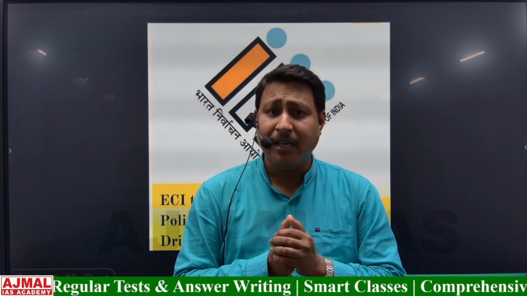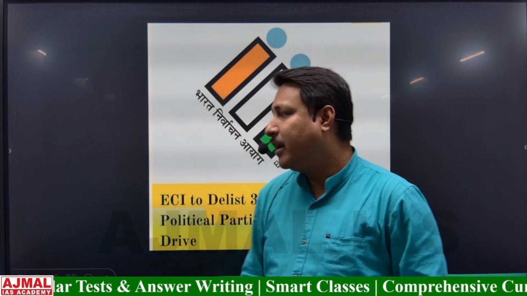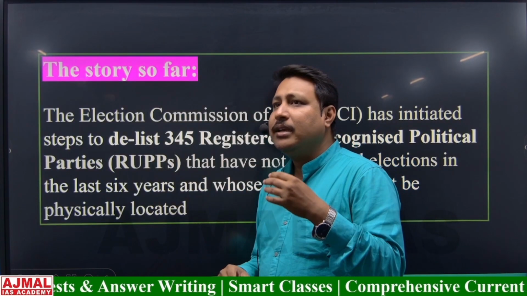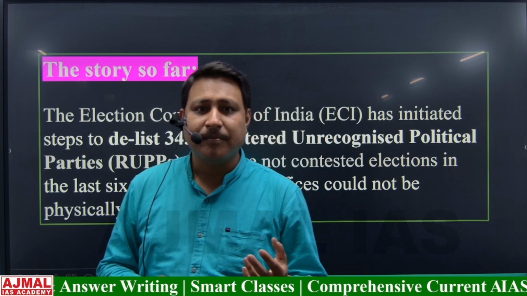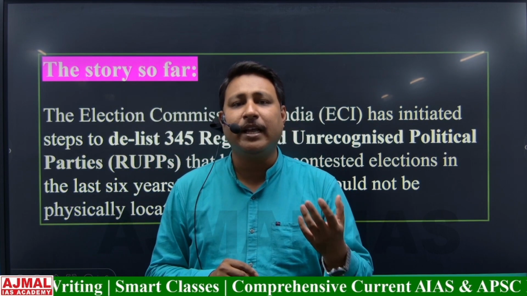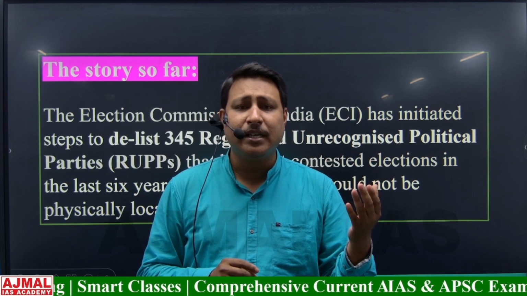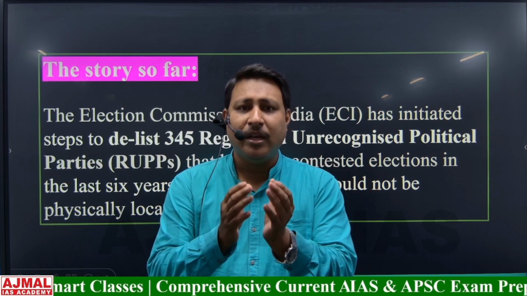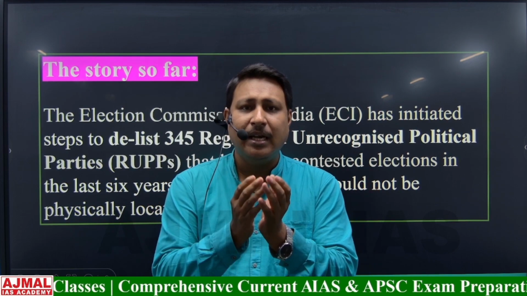Election Commission has started to delist around 345 political parties. Why have they taken the decision? Because these parties have not been fighting any elections since 2019, or they cannot be found in physicality, meaning they are not existing physically. They are existing only on paper, meaning they are letterhead parties.